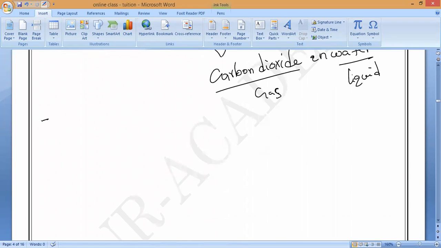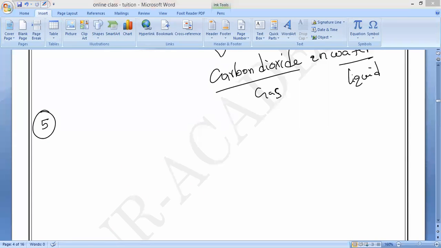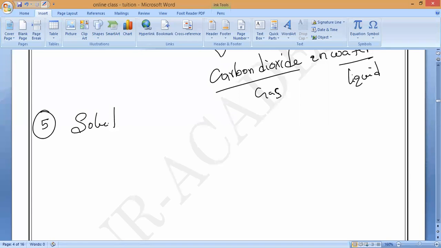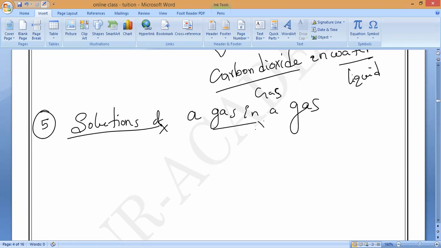Next, the fifth one, the last one. Solutions of gas in gas. Gas in a gas. Any example of solutions of gas in a gas?